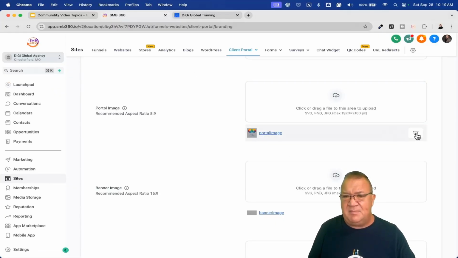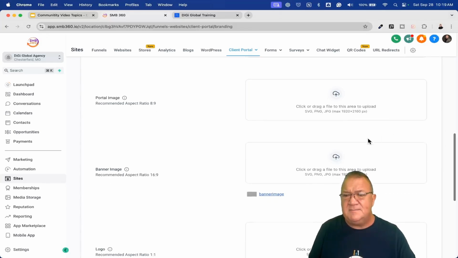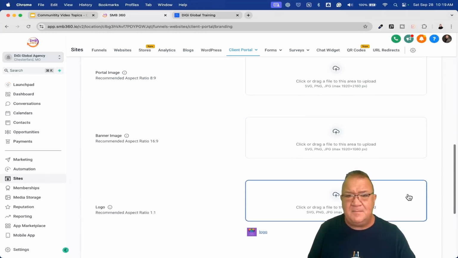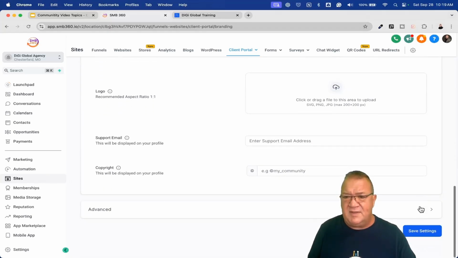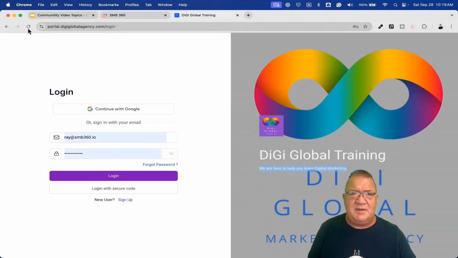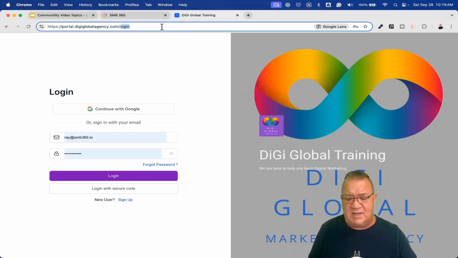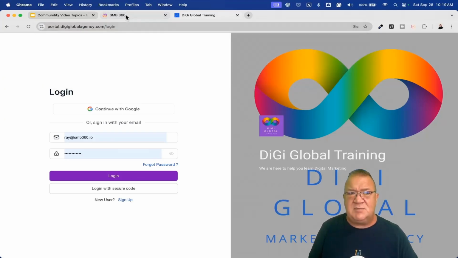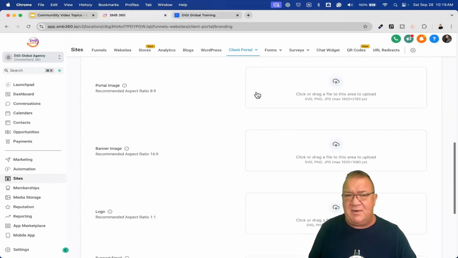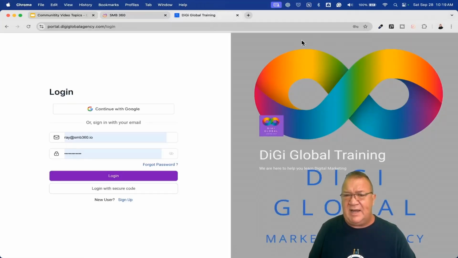Right now, let's just say if we wanted to remove this, and we've got our banner images here. We can remove all of these things, save. And hopefully right now, I think there is a little bit of a delay sometimes if we refresh this. Yeah, sometimes there is a delay in the caching for this to actually show you the colors. But basically, here's where you can actually implement the fave icon, the portal image, the banner image, and all of this stuff. You just need to look at how it gets displayed.